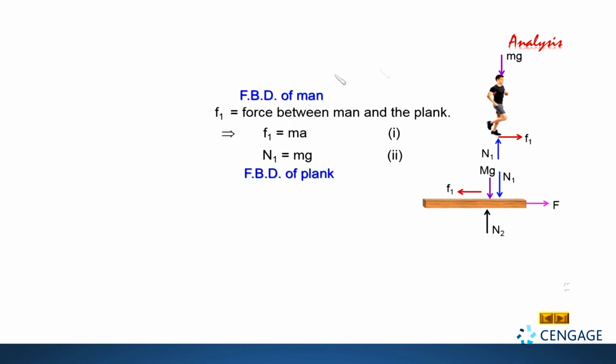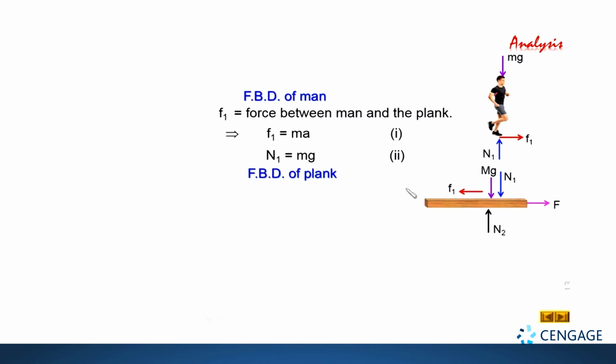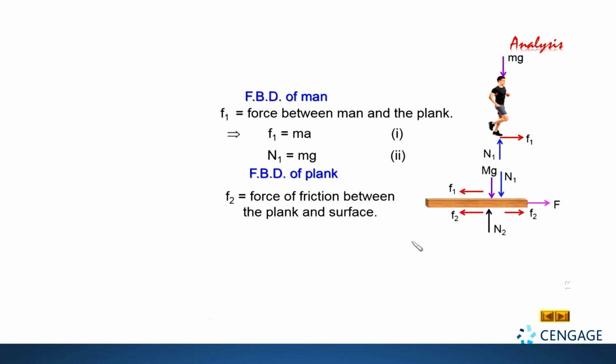You can follow the diagram here: this friction force and this equation F1 equal to ma. So F1 depends on a, that is, the acceleration of the man. So we cannot directly draw the friction force acting on the plank applied by ground. One thing we can do is be uncertain about the direction of the friction force applied by ground. So let us make the direction of the friction force leftward as well as rightward. Say we write this F2.